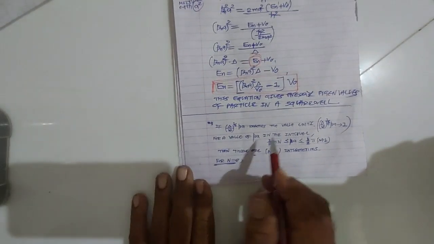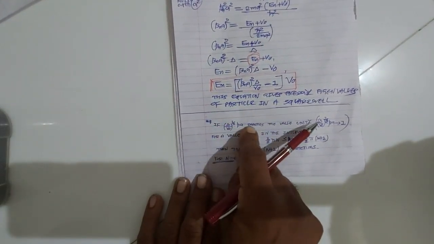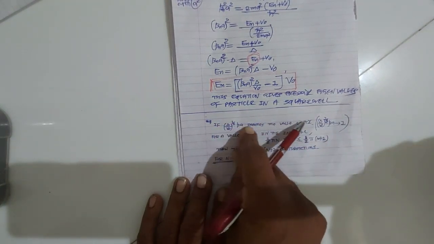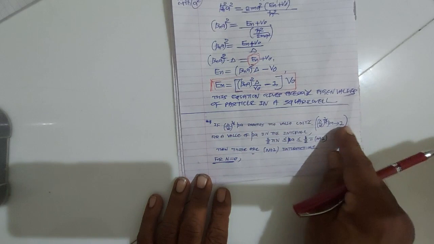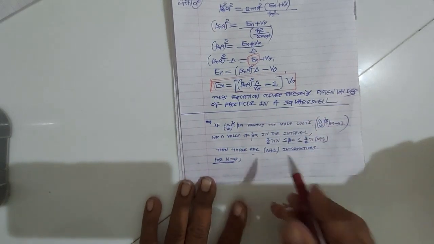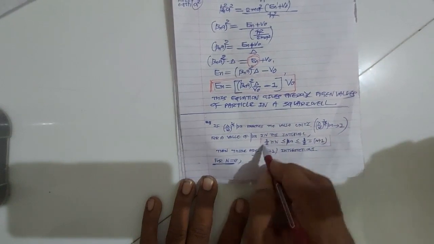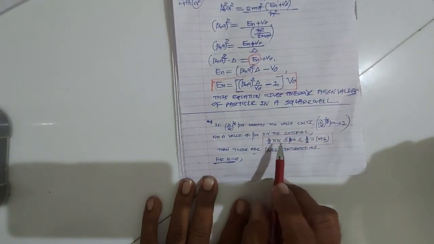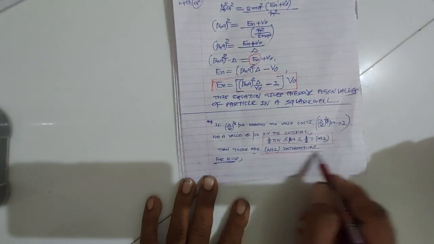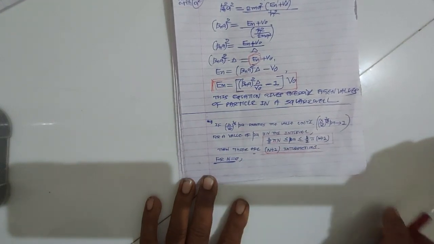there is one conclusion. When delta upon V0 raised to 1 by 2 beta reaches the value unity, when the value of delta upon V0 raised to 1 by 2 beta is close to 1, then the values of beta in the interval 1 by 2 pi n to 1 by 2 pi n plus 1, there are n plus 1 intersections. So how many intersections will you get? You will get n plus 1 intersections.